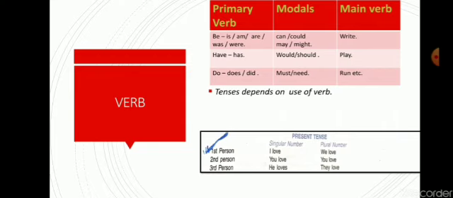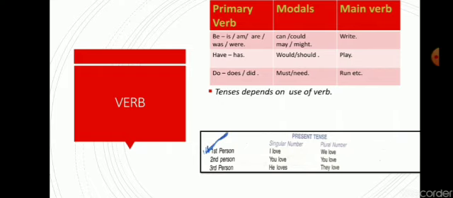First one is be. What is be? Be means is, am, are, was, were. Then we use has or have, then do, does or did. In modals, we use can, could, may, might, would, should, must or need. Another, main verb: write, play, run, etc. While we are discussing tenses, we have to focus on primary verbs and main verbs.